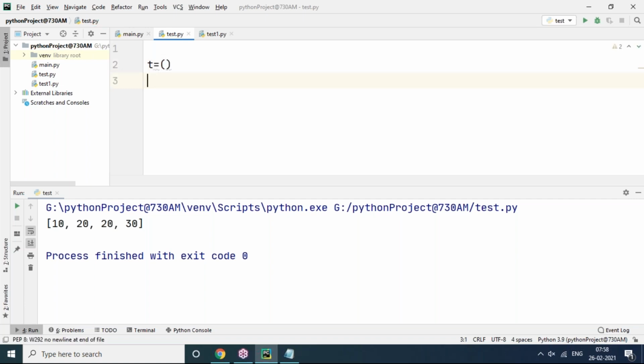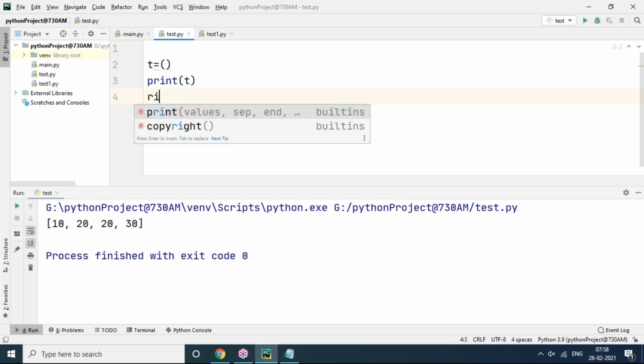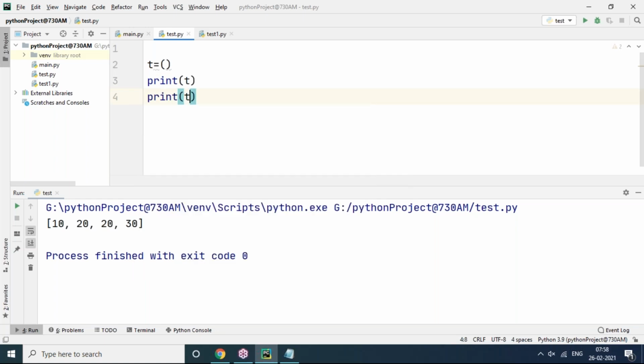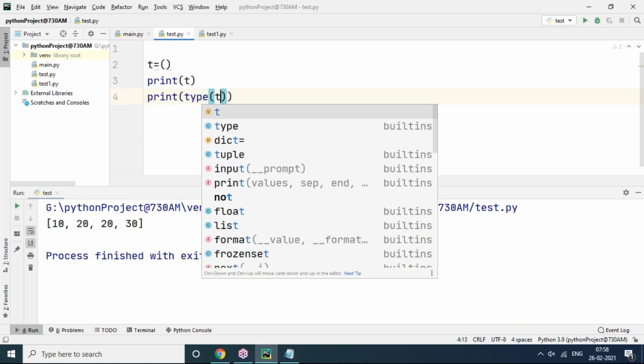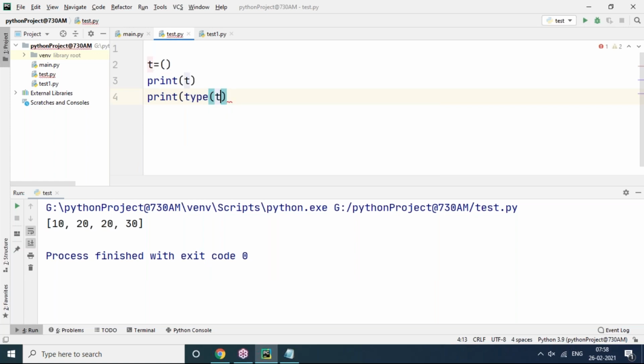Okay, can we create an empty tuple? Yes, I'm creating an empty tuple, T. I want to know what type T is. Type of T, what type is it? It's a tuple type. It represents a tuple type only. Look here, I'm just checking the tuple type.